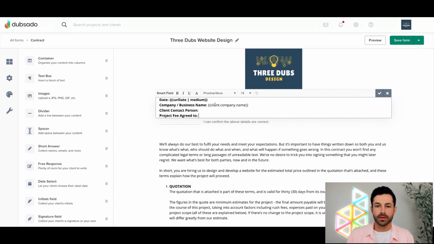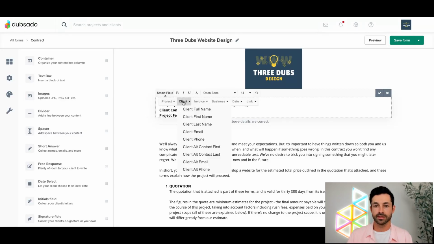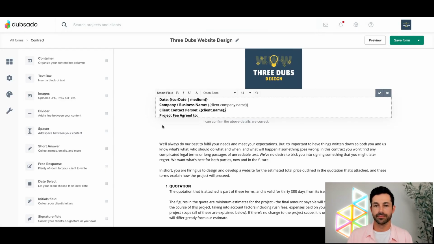Okay, moving right along here. So again, we have client.company.name in there for the person's business name. Now we can go on here, client contact person. In reality, this is probably just going to be your main client, right? So we can go ahead and say smart field, client. We can say client full name. And again, these don't have to be bolded. There's bolded in there from the last time. We can unbold that. We can unbold this.